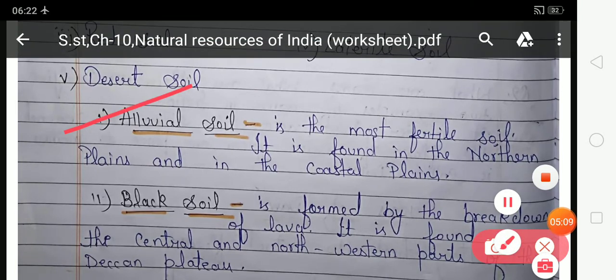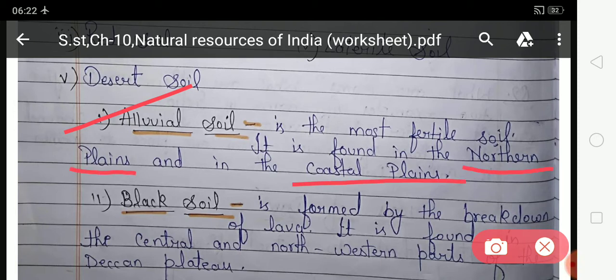Alluvial soil is the most fertile soil. It is found in the northern plain and in the coastal plains. Look at the second, black soil. Black soil is formed by the breakdown of lava. It is found in the central and northwestern parts of Deccan Plateau.